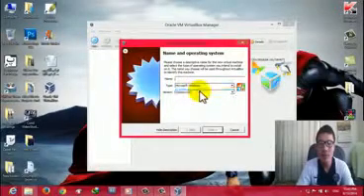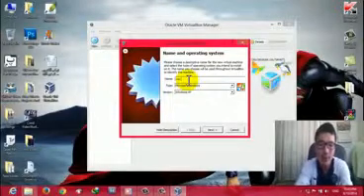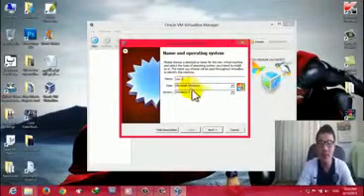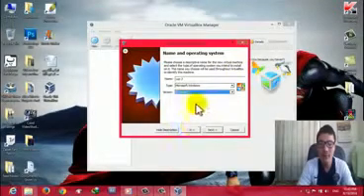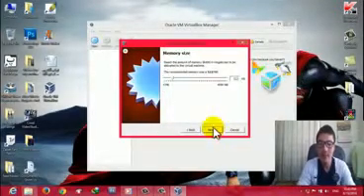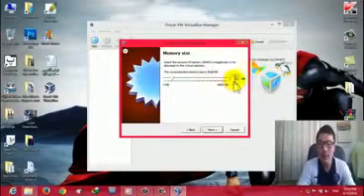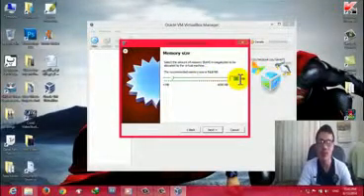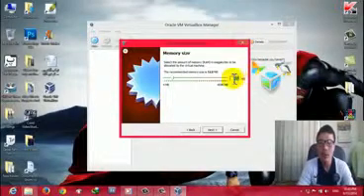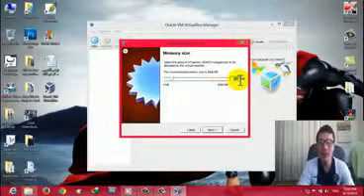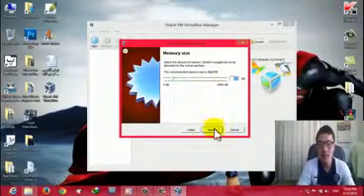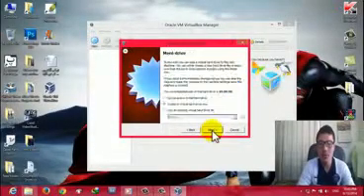Currently I'm going to install Windows 7. Give it the name Windows 7, and select Windows 7 from here. Click on Next, and then select the RAM of the virtual machine. The recommended size for Windows 7 is 512 MB. It's okay for me, so click on Next.